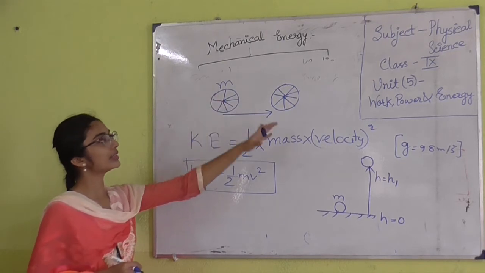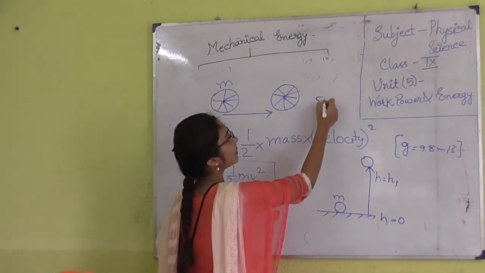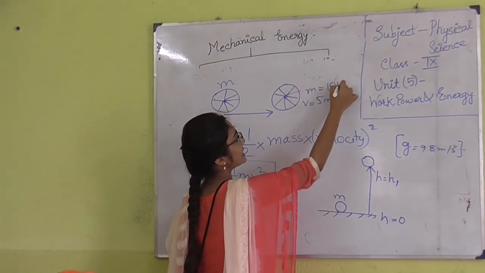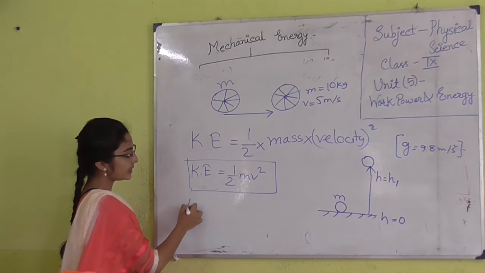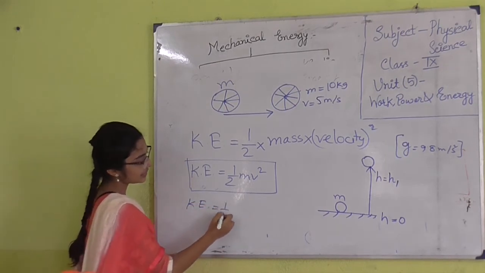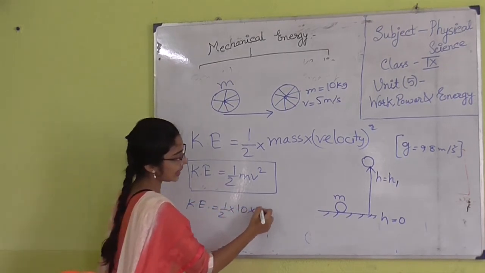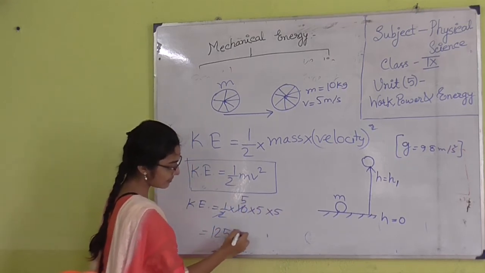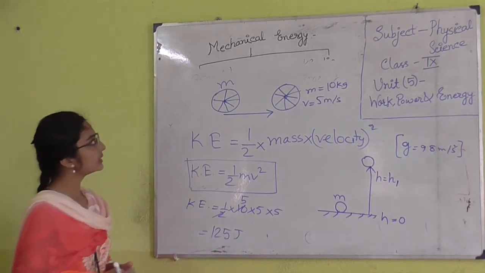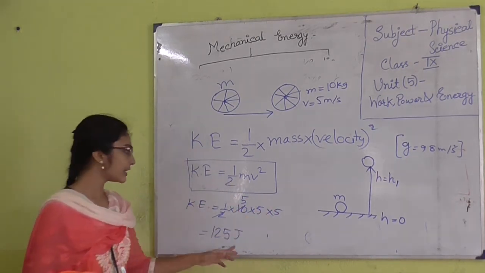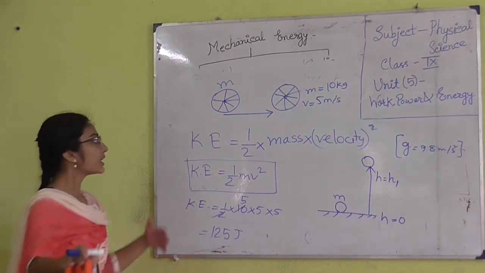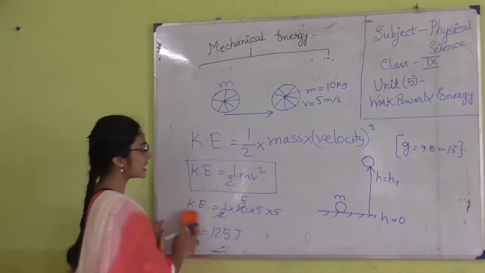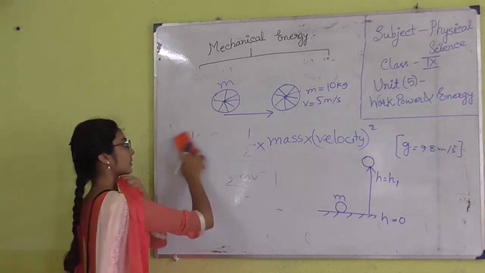Suppose the wheel is moving with a velocity of 5 meter per second and its mass is 10 kg. So, the kinetic energy will be half into m, that is 10, into v square, so 5 into 5. So, kinetic energy is 125 joule. For both kinetic energy and potential energy, the unit is the same, joule. Now, you can convert kinetic energy into potential energy and potential energy into kinetic energy.